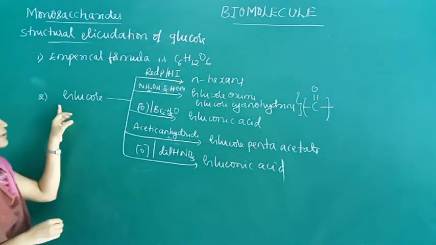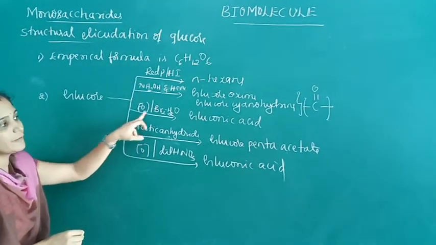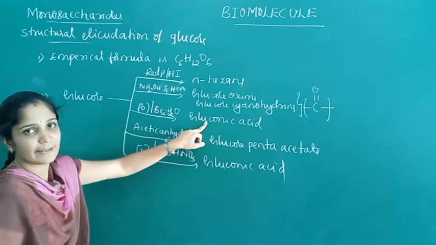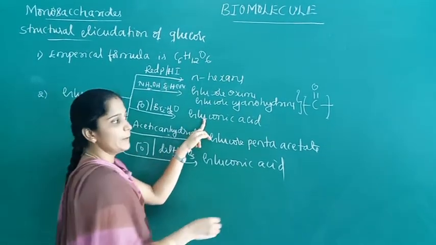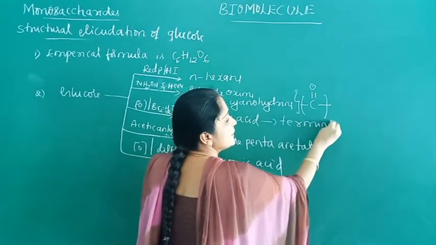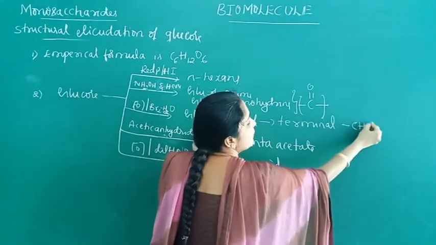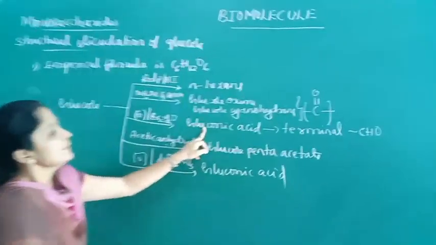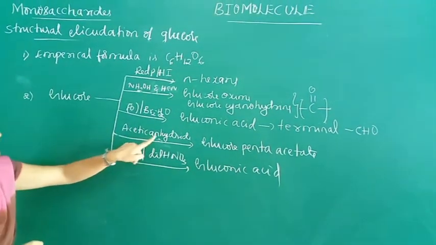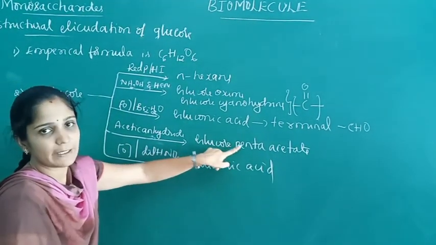The next reaction is when glucose on oxidation with bromine water gives gluconic acid, which indicates the presence of a terminal aldehyde group in glucose. Next, when glucose is treated with acetic anhydride, we get glucose pentaacetate.